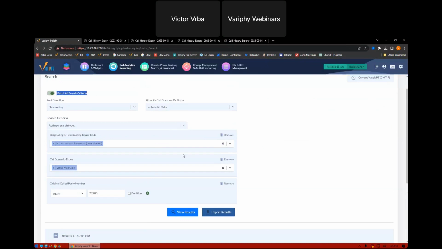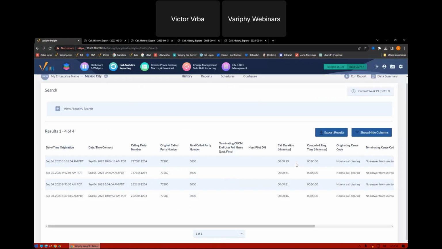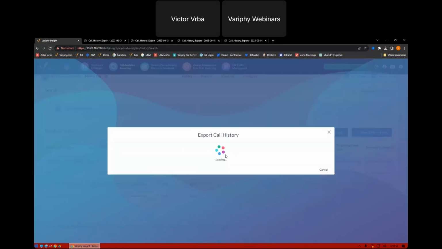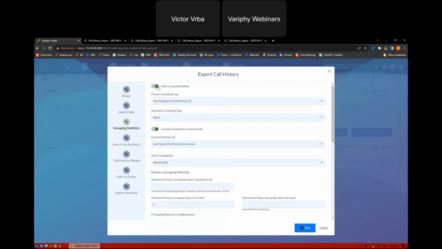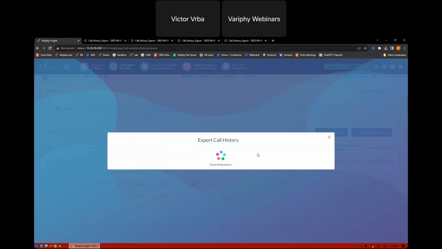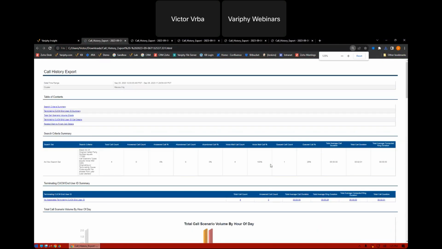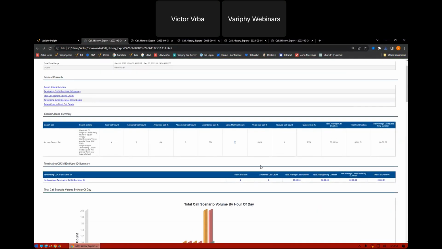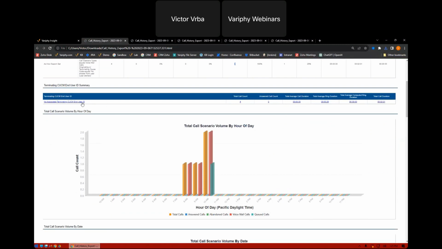Essentially what I'm doing is showing how many calls came into my call center, rang at agents, were not answered, and subsequently rolled to voicemail. So let's see what we get. And there we go. I've got 4 calls that happened. I'm going to export these, and we'll leave data grouping on. Let's just see what we get here. And there we go. So there's our 4 voicemail calls, no associated user ID.